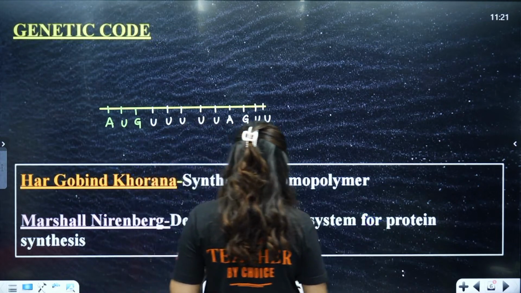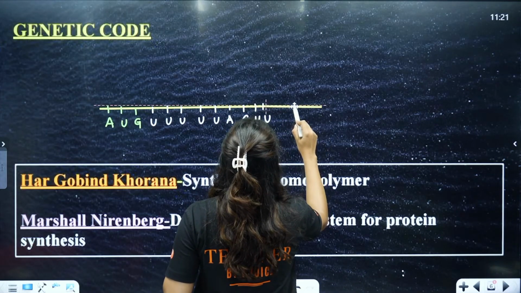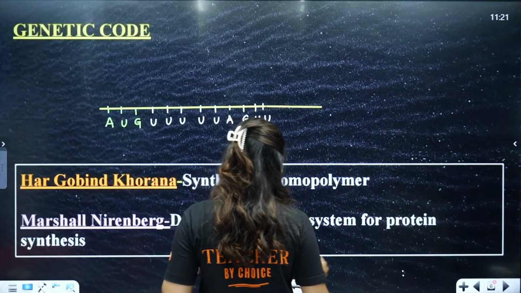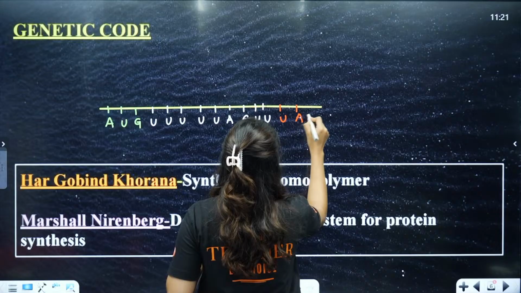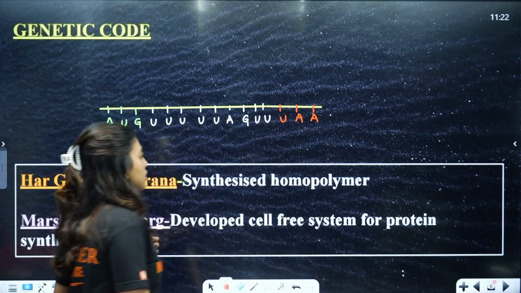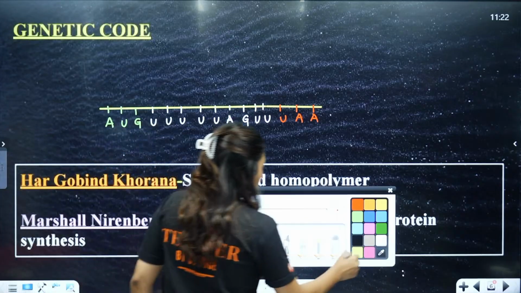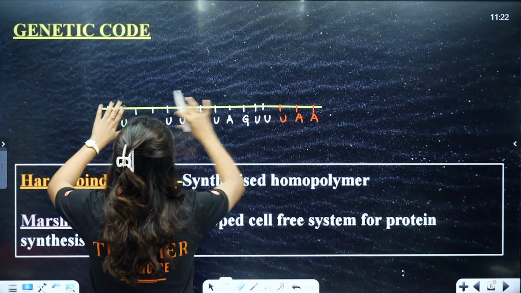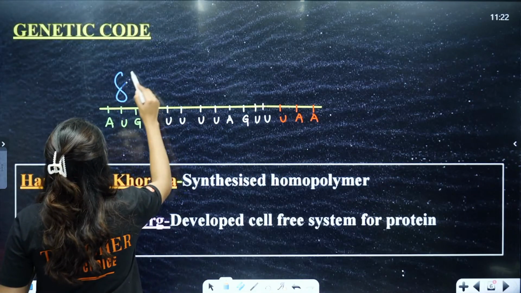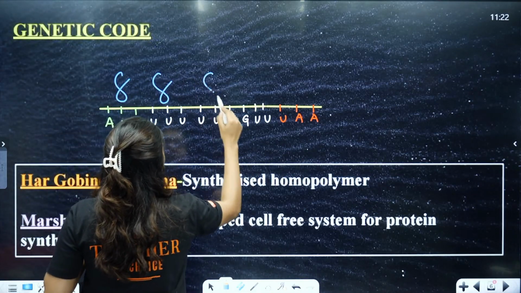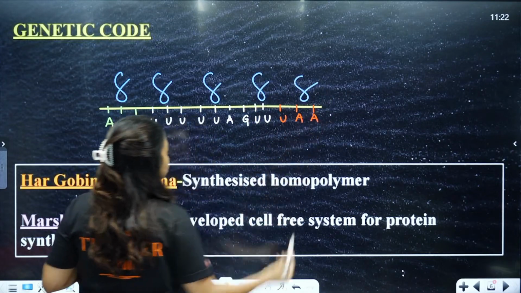Okay, now here we extend a little more, and here we write the deadline. The deadline would be UAA. So look here, students, I have written one code here, and let's start writing what is going to happen. In all these places, please remember, there is going to be a tRNA that will be attached. We usually draw tRNA like this.